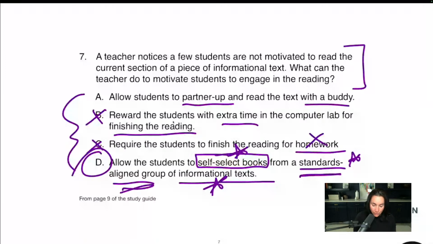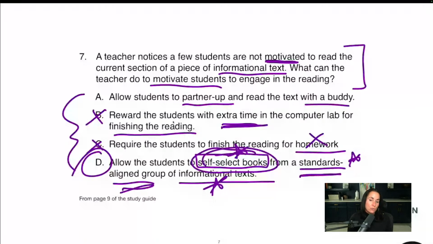A teacher notices a few students are not motivated to read the current selection of a piece of informational text. What can the teacher do to motivate students to engage in the reading? All right, you might say, well, extra time would motivate them. It sure would. However, extra time on the playground, I should say, not extra time in reading, extra time in the computer lab or extra time on the playground might motivate them. However, they're testing your intrinsic versus extrinsic rewards and your understanding that when it comes to school, we want students to be intrinsically motivated and self-selecting books, allowing students to choose what they read from a set of standards aligned books, right?